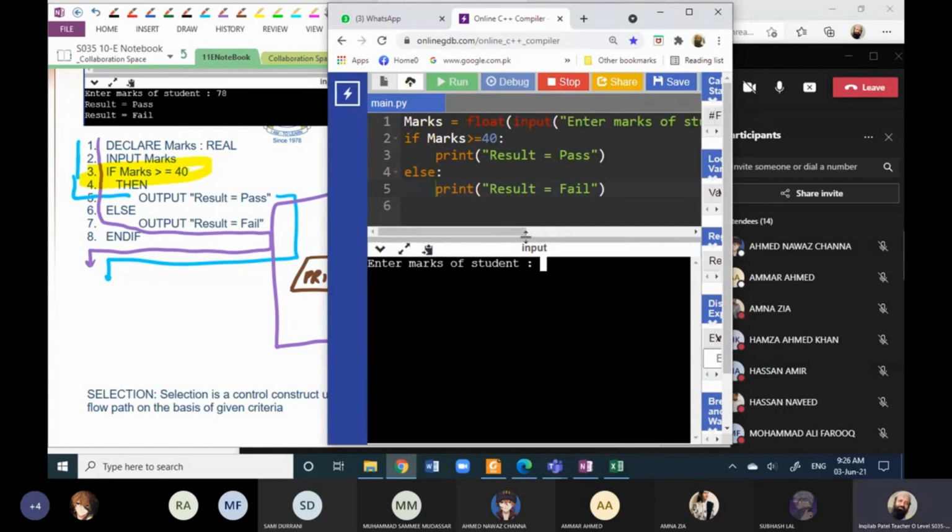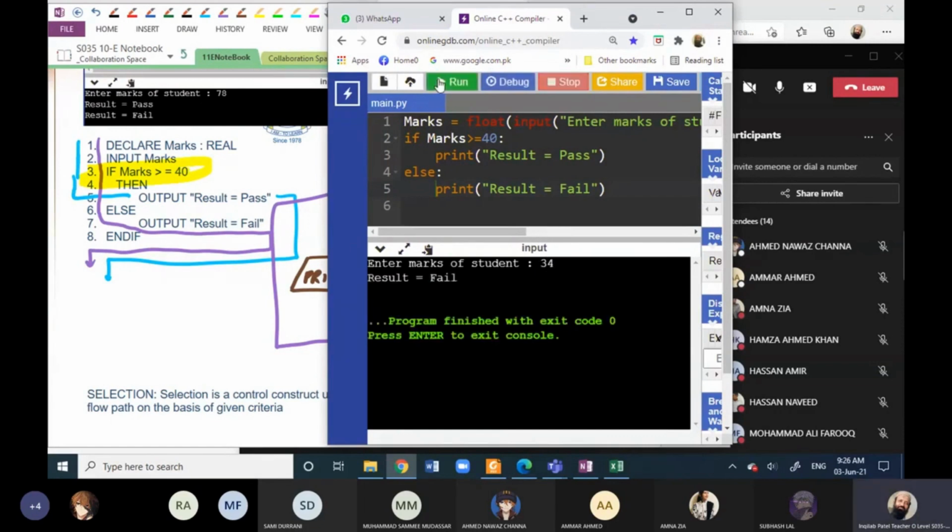Enter marks of student: 76. Result is equal to pass. I am testing it again. Enter marks of student: 34. Result is equal to fail.